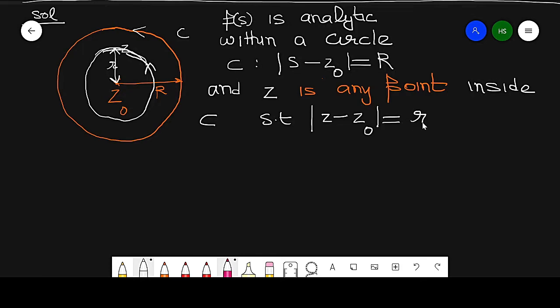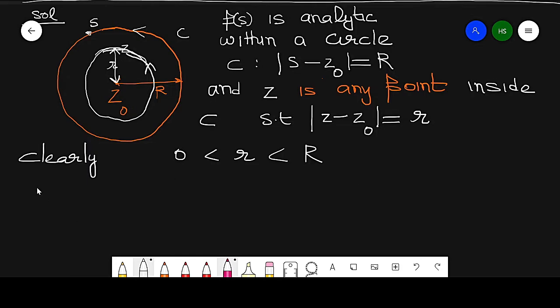This is a point s. So the distance between s and z0 is capital R, and this is small r. Clearly 0 is less than small r, and this is less than capital R. So clearly it satisfies these conditions.